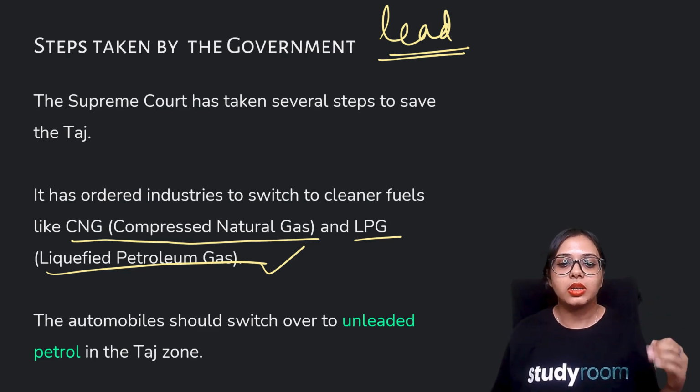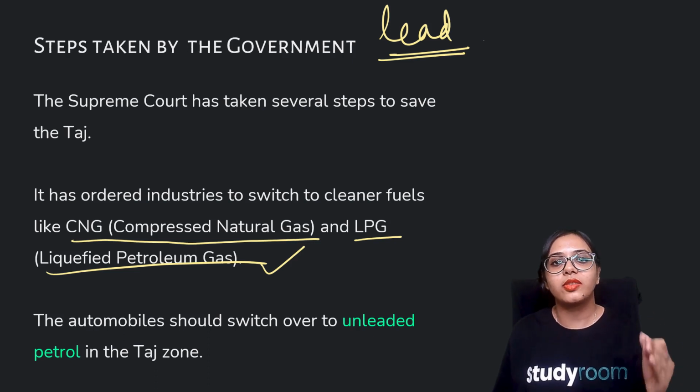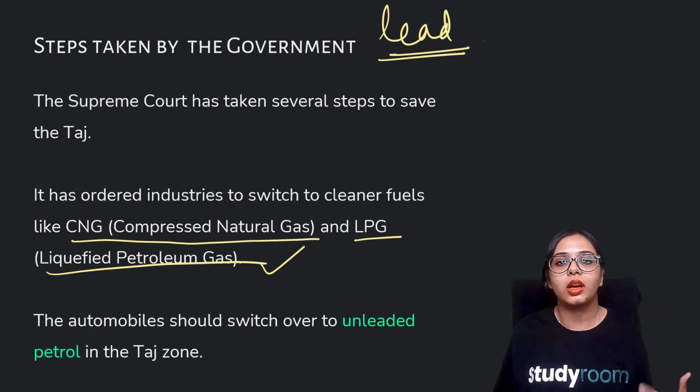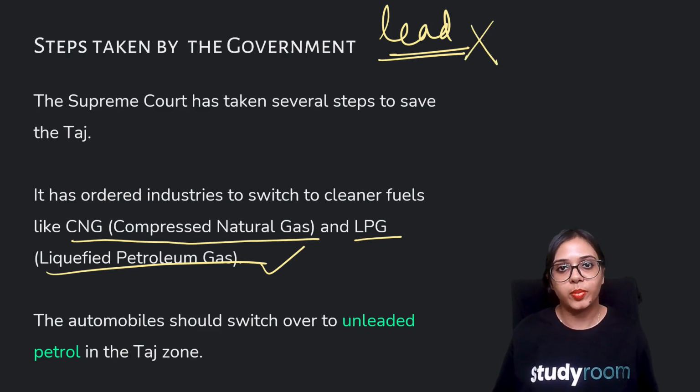But now we have understood that the oxides of lead and the emission of lead, along with the other pollutants, are wreaking havoc on our respiratory system and in the atmosphere. So now people have switched to unleaded petrol or unleaded diesel.